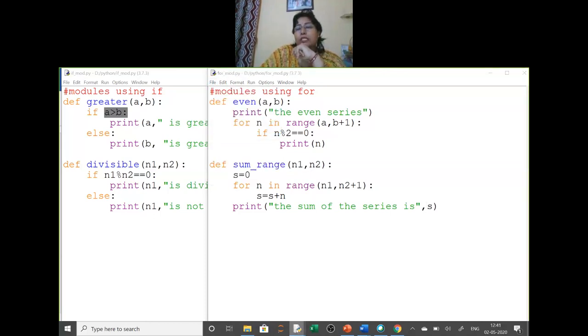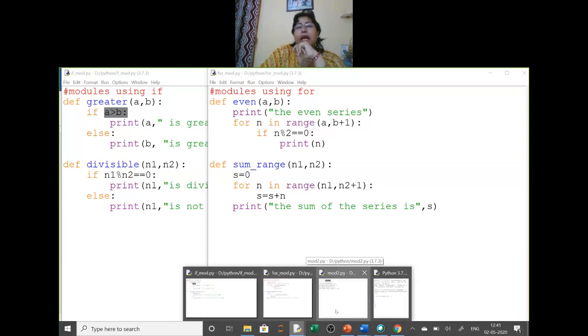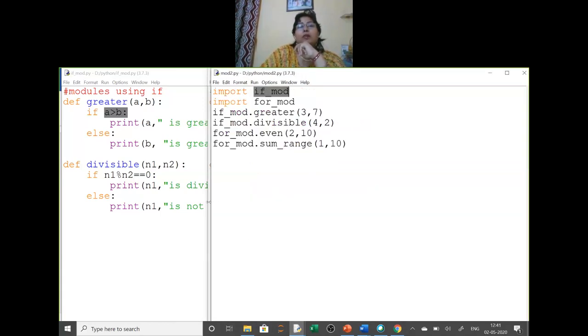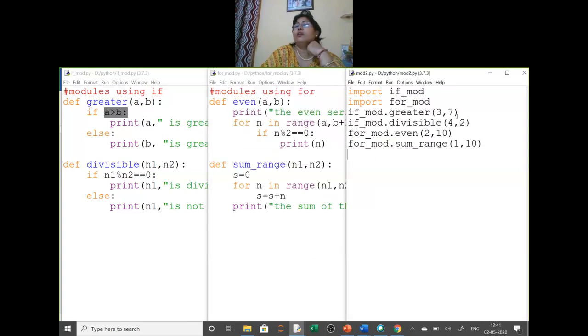How to call it? You will simply write import. You have saved with if.py and for.mod.py. So here you can see import if mod, import for mod. Both the modules I have imported. Now in if mod, the greater of two numbers and divisible, so these two submodules I have called.